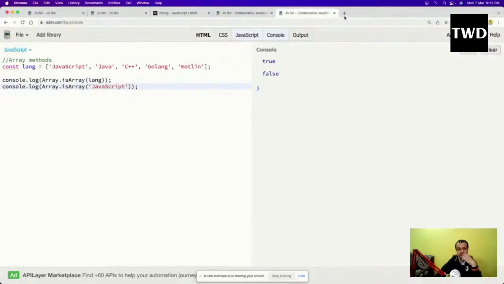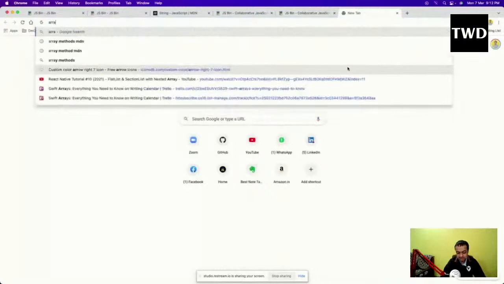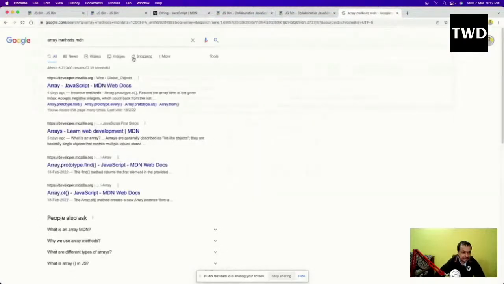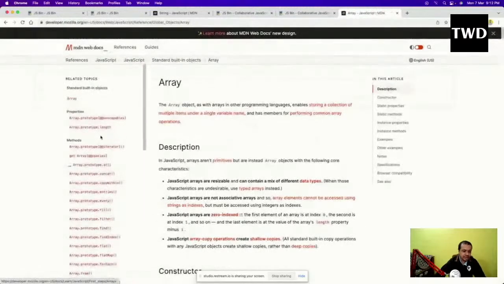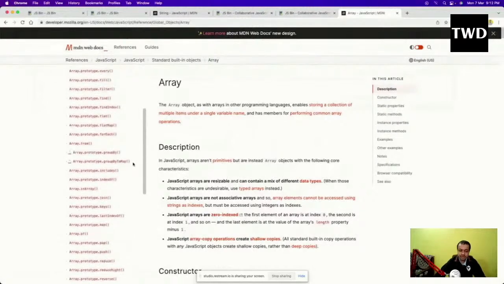So all these methods are there, and again the best place is to search for array methods MDN, and then this is the array MDN, and there are a lot more methods than which are there in a string, because array, as I've told, is the most important data type. It's a non-primitive data type, but it's a very important data type.